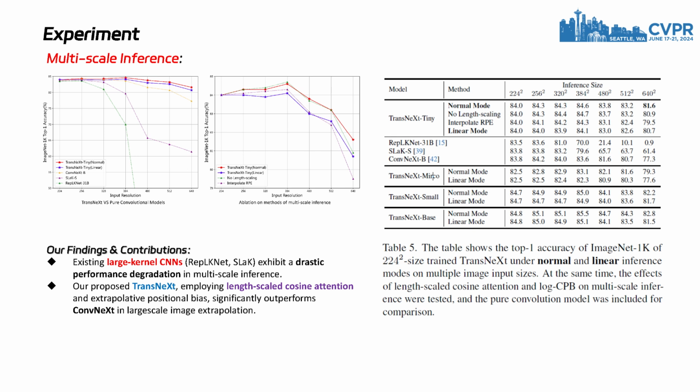For instance, RepLKNet 31B only achieves 0.9% accuracy at a resolution of 640 by 640. Traditionally, pure convolutional models are believed to have better multi-scale applicability than ViT models, and such experimental results imply that this opinion needs to be re-examined. The performance decline of large kernel strategies also merits further investigation by the research community.